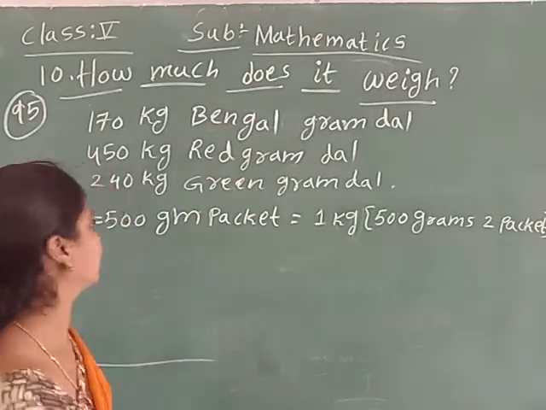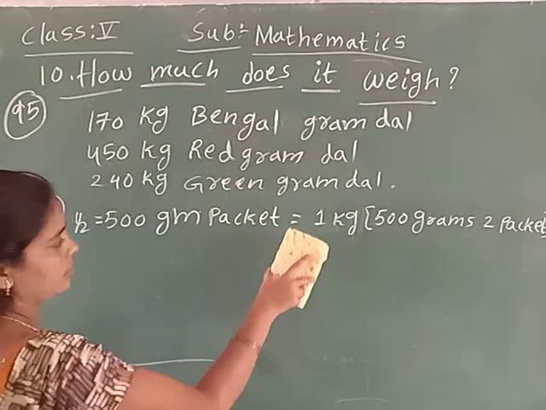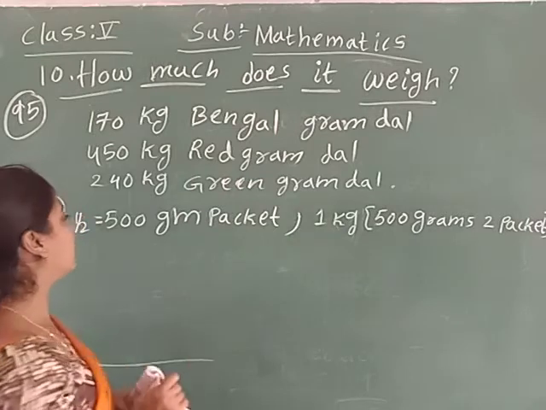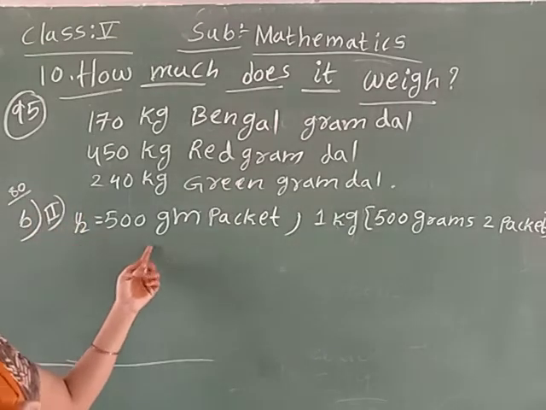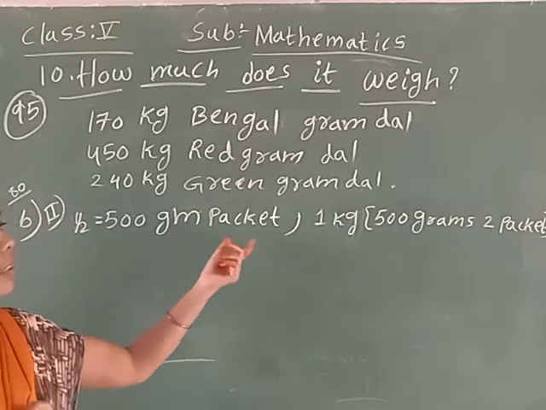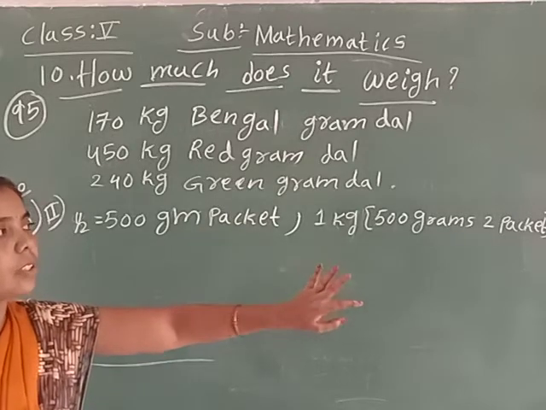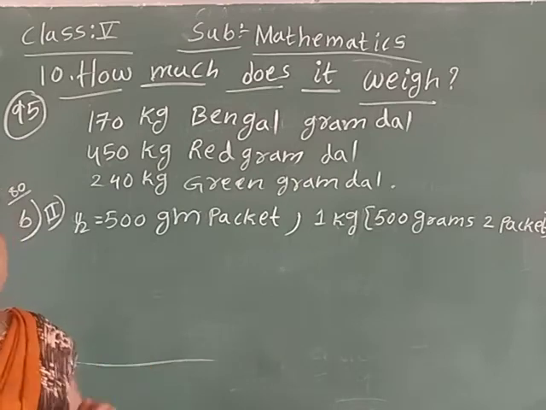Understand, children? So half kg equals 500 grams. So 500 gram packets for 1 kg are 2.